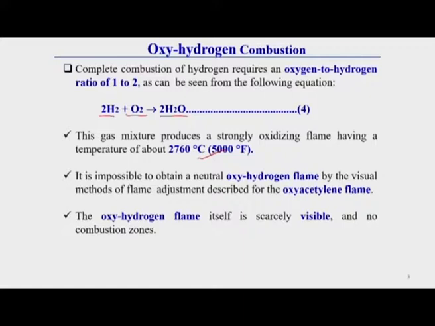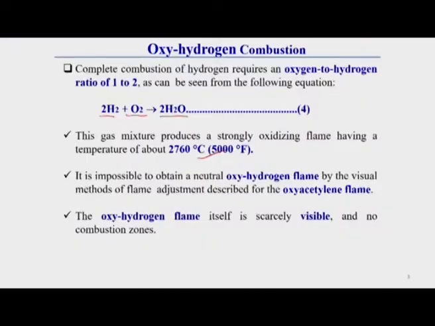In the oxyacetylene flame we can easily see, depending upon the size of the inner cone and the acetylene feather, what type of flame is generated, but here it is very difficult because it is not visible.